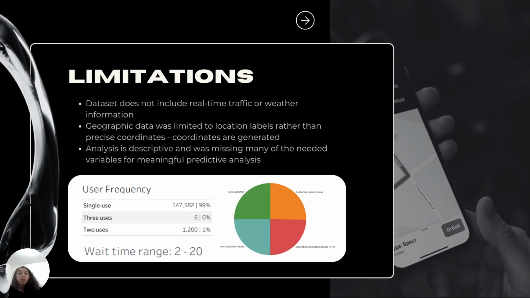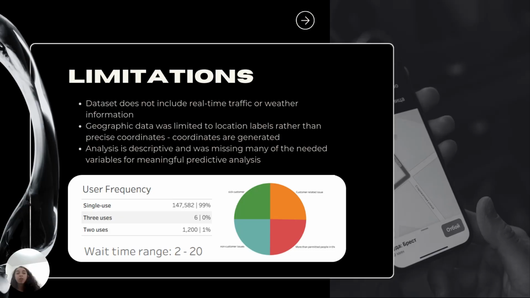The geo coordinates that we created as they were generated might not have been accurate. We thought they were accurate. They did match names on Google Maps, but there's always a chance that because they were just location labels, the precise coordinates were off. Additionally, the data set was missing some key variables that prevented it from going from analysis that was more descriptive in nature, like what you did, to something that was more meaningfully predictive in nature.